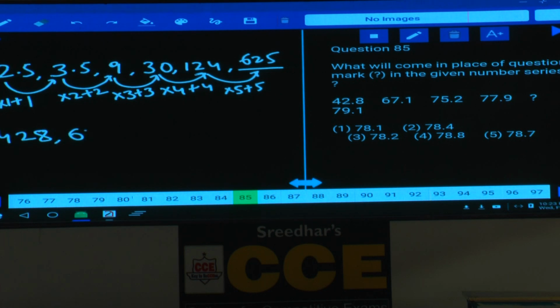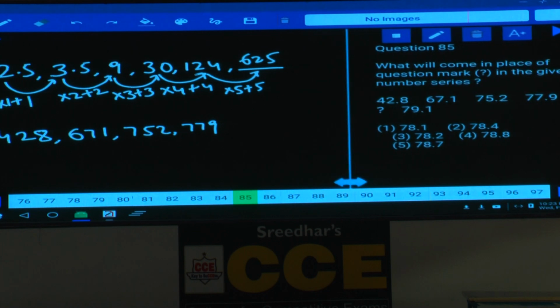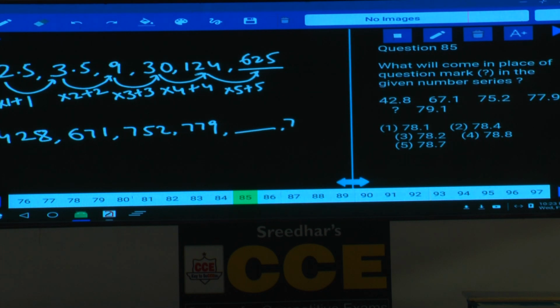And 671, next one is how much? 752, and next to 752 is 779, and blank and 791. Then what is the difference between these two, 428 and 671? 243 is the difference, isn't it? And 671 and 752, what is the difference here? 81 is the difference. And next 752 and 759, what is the difference between these two? 27.